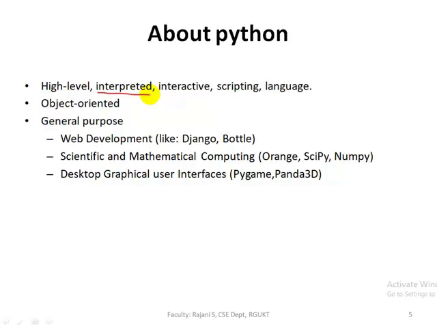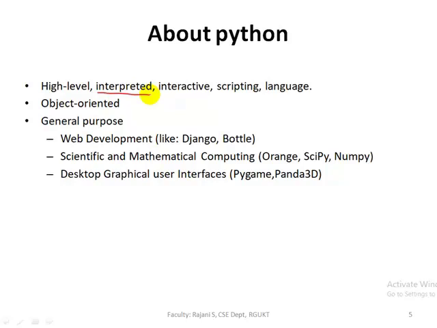We have two types of converters. One is the compiler and the second one is the interpreter. Some languages use a compiler to convert high level language into low level language. Some languages use an interpreter, and some languages use both compiler and interpreter. But all the scripting languages use only the interpreter to convert high level language into low level language, that is machine language.